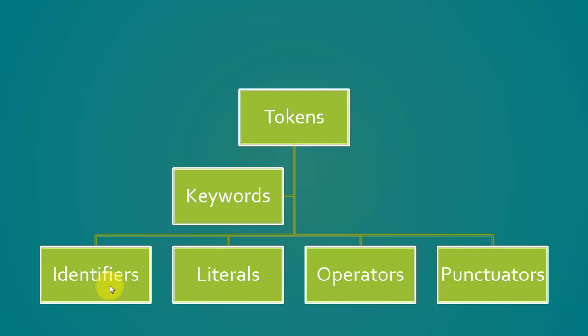I will leave a link and you can go and watch that video and come back here. One more thing about identifiers: whenever we give a name to our identifier, it must be descriptive. It must be self-descriptive so that it can define itself.